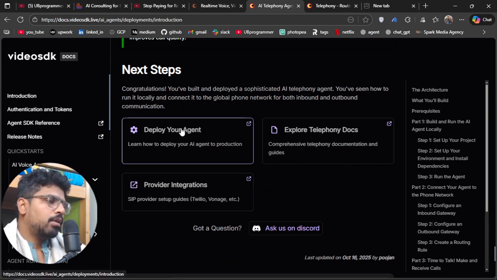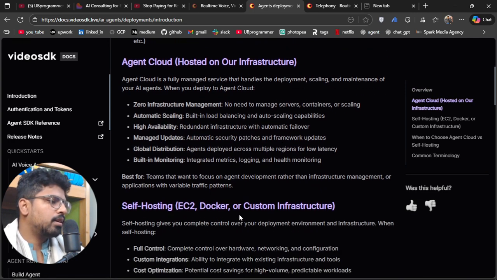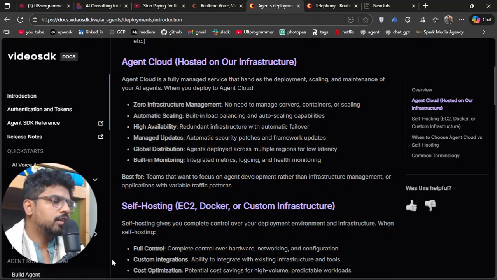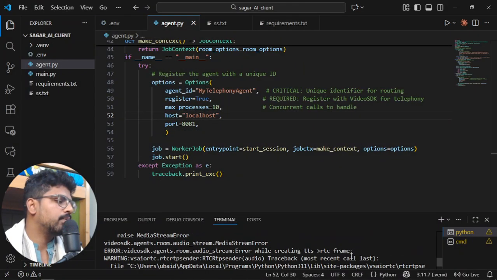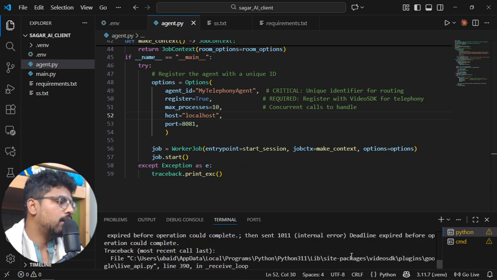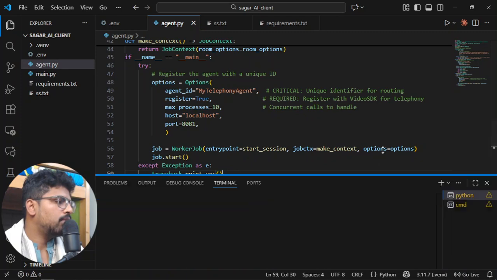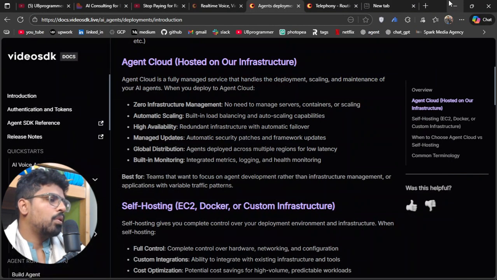Now for the deployment, this is the dedicated guide. You can use their cloud, which will be their infrastructure, or you can use Docker and custom infrastructure. In this case also this is custom, because if I leave this machine running, then it will be running always.